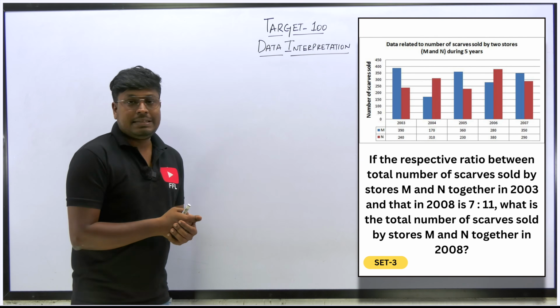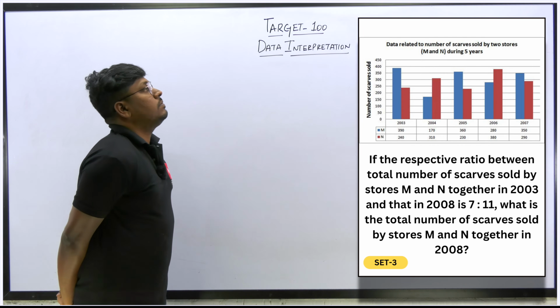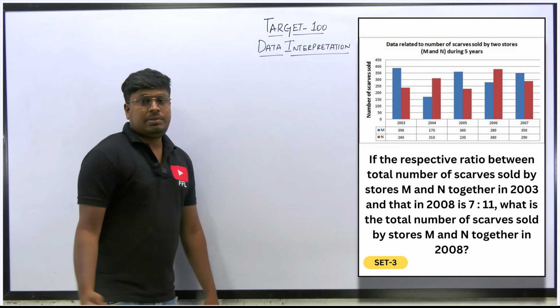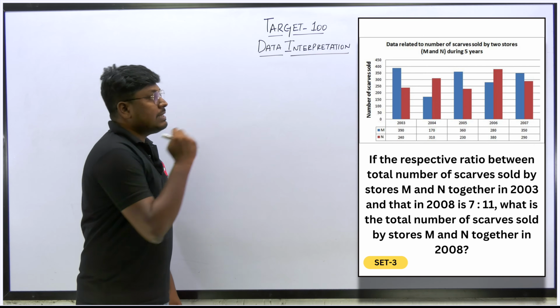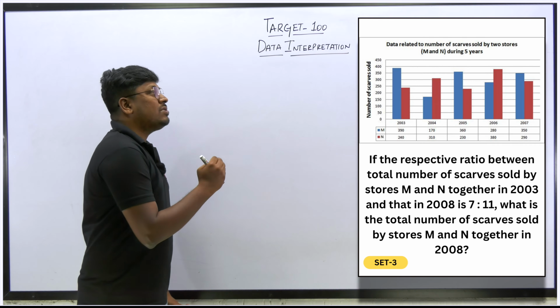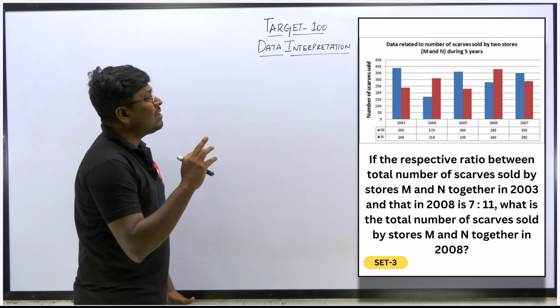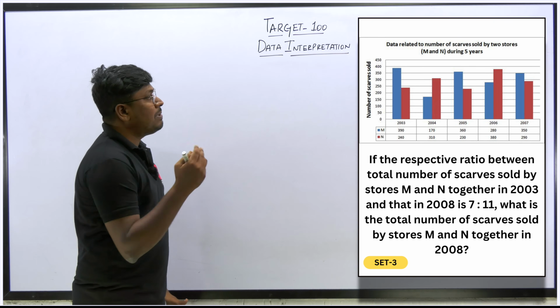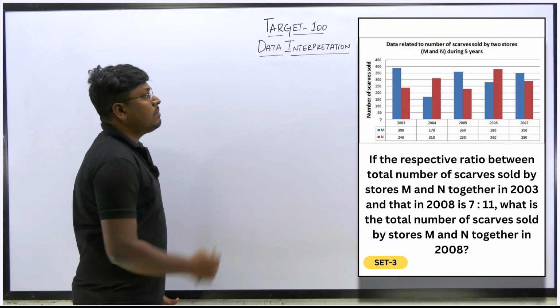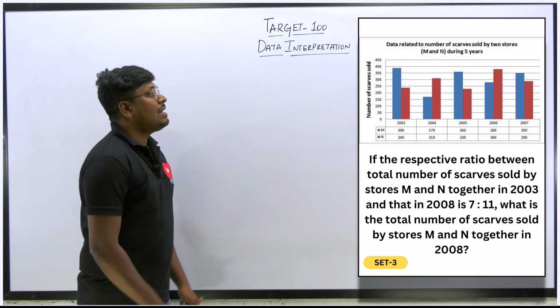So here is the third set of data interpretation. So this will be the answer for the question. Okay friends, so the third set is based on a bar chart, right? The chart is based on 2 stores, M and N. It shows the total number of scarves that have been sold by the 2 companies, starting from the year 2003 to 2007. So all the values are directly given, right?